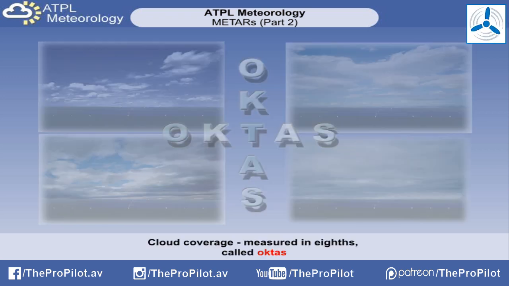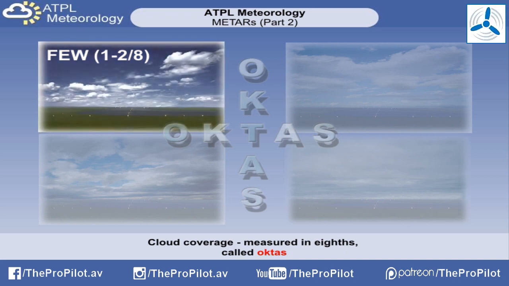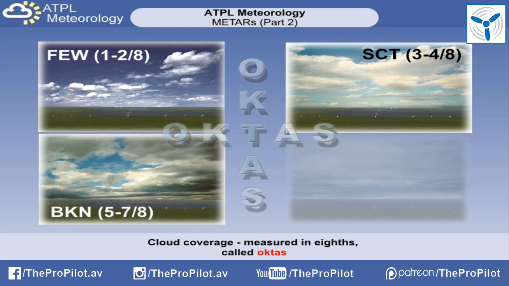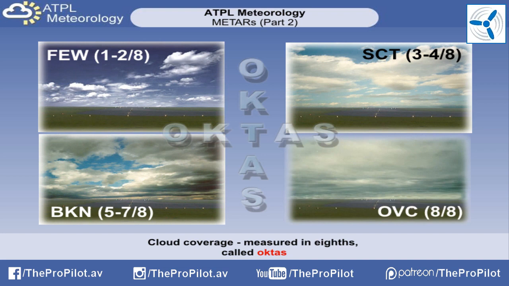Cloud is the next information in the METAR. There are several cloud prefixes which are used to describe the amount of cloud in each layer. The sky is roughly divided into eighths, sometimes called octaves, and, depending on the cloud coverage, may be called few, meaning 1 to 2/8 of cloud, scattered, meaning 3 to 4/8, broken, 5 to 7/8, or overcast, meaning complete cloud coverage, 8/8.